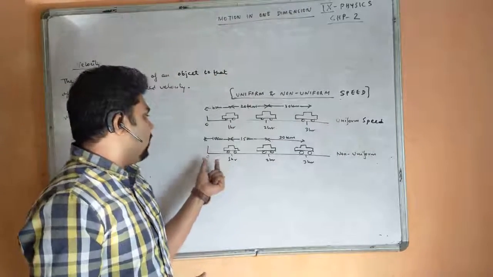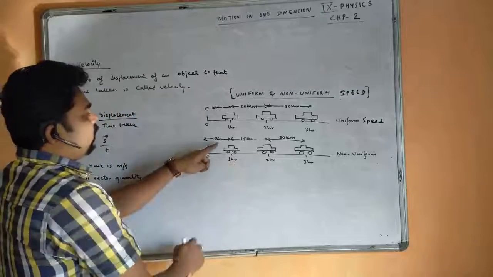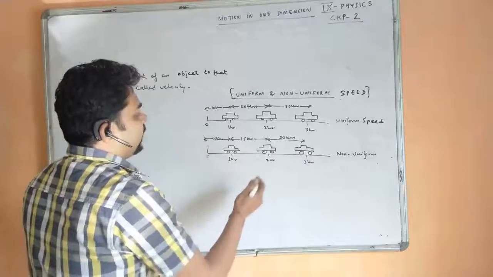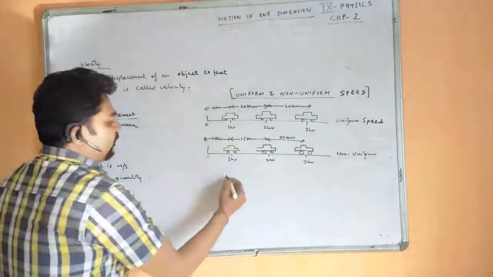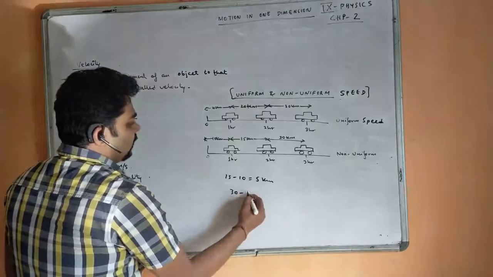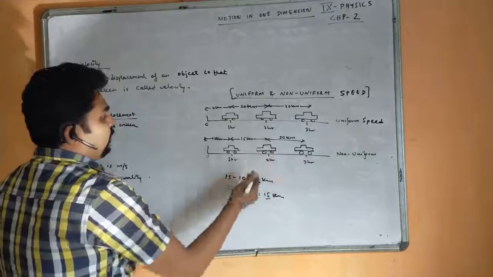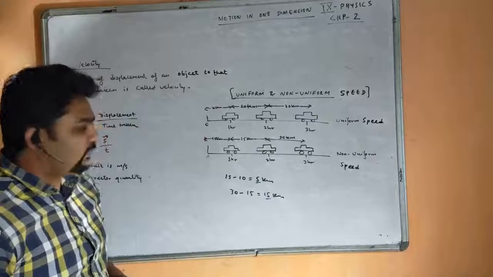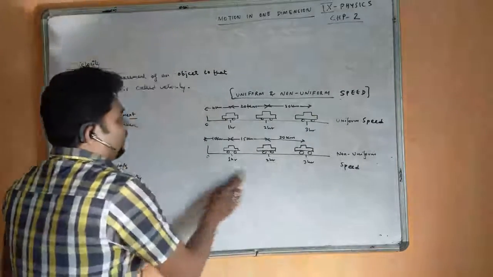Similarly, if a body covers unequal distance in equal interval of time, like from 0 to 1 hour it has covered 10 km, in the second hour it has covered 15, in the third hour it has covered 30. You see, the difference in distance is not the same. 15 minus 10, that is 5 km. Similarly, 30 minus 15 is 15 km. You see, the change is not the same. So we will consider it to be non-uniform speed. When a body covers unequal distance in equal interval of time, we consider it to be non-uniform speed.